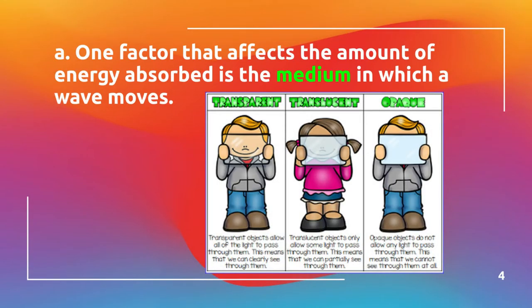One factor that affects the amount of energy that's absorbed by the medium is the medium. If looking at light, it's also the material. We'll talk about this when we talk about light itself. When light goes through material, it can be transparent, where all the light gets through. It can be translucent, where most of the light gets through, or opaque, where none of the light gets through. And the same wave of light can be impacted differently through different mediums. So this is a piece of glass, this is a piece of wax paper, this is a piece of aluminum foil. We can see how the light is going to travel differently through those mediums.